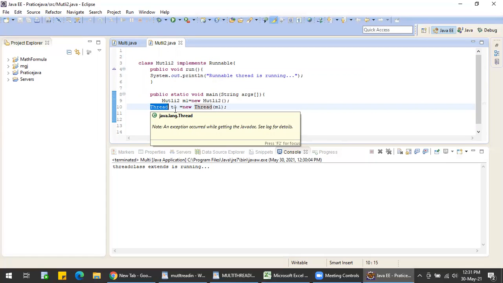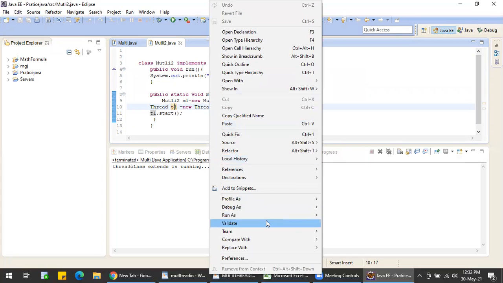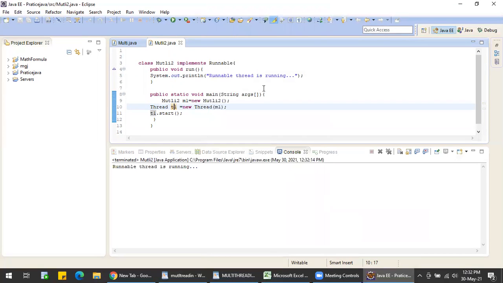Here I'm creating an object for Thread, t1, and I'm passing this object here. So I'm making my thread start, so it will start and run. I'll just show you the output. I hope you understand what is happening here.